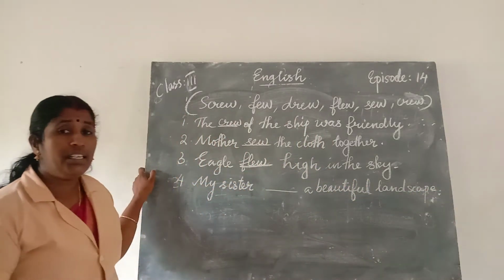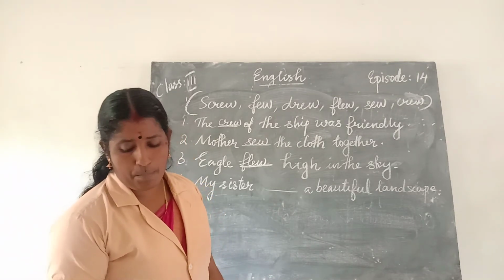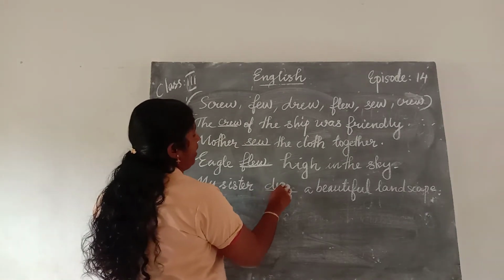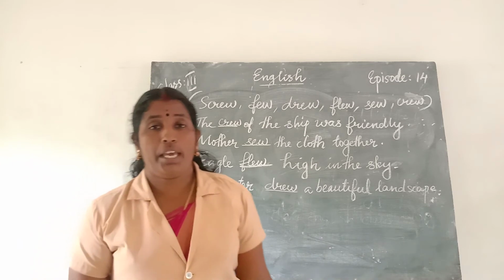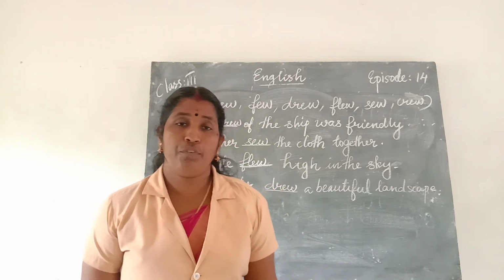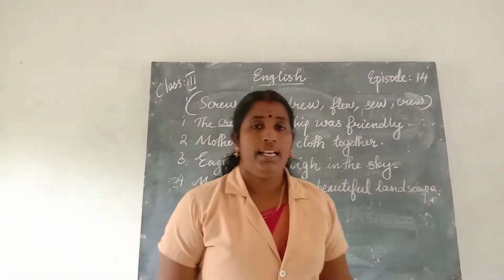My sister drawing. Draw, past tense drew. D-R-E-W, drew. My sister drew a beautiful landscape.